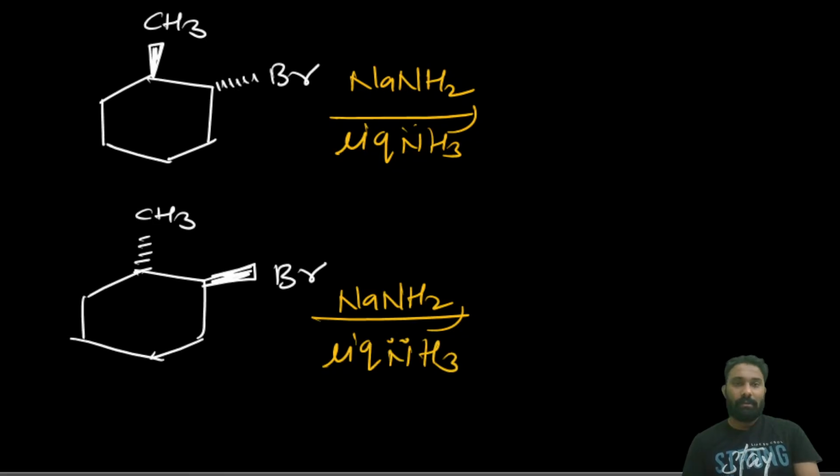Okay. Done. Now what is the product we will get? What I said: the bromine, the leaving group, and the hydrogen should be trans to each other. The leaving group and the hydrogen should be trans to each other. Do you know the answer for this one?